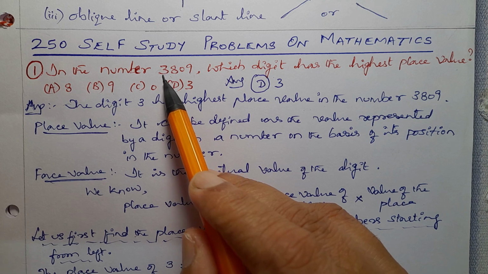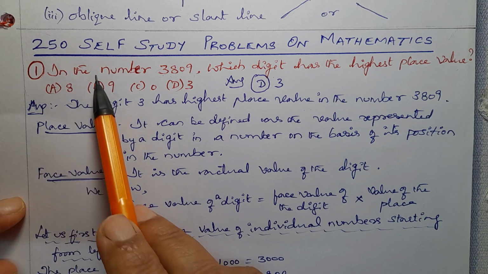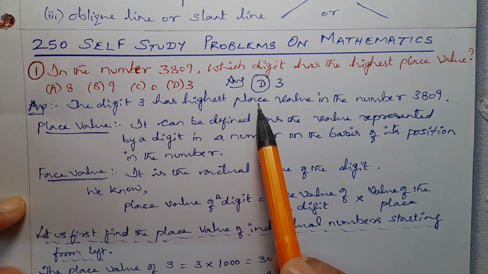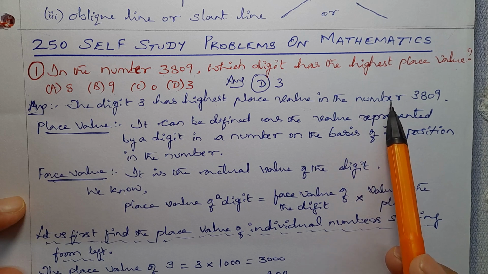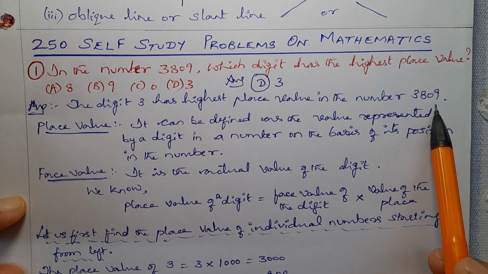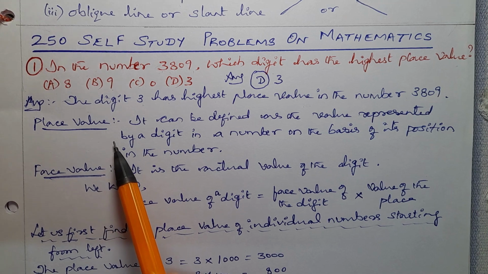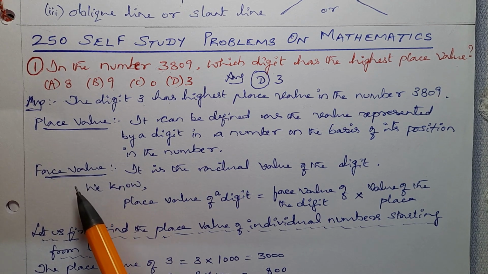So alli digit yaudide 3 ide. So 3 into 1000 is 3000. So answer for this question, the digit 3 has highest place value in the number 3809. So place value meaning ondsala nodkolona enu place value face value anta.